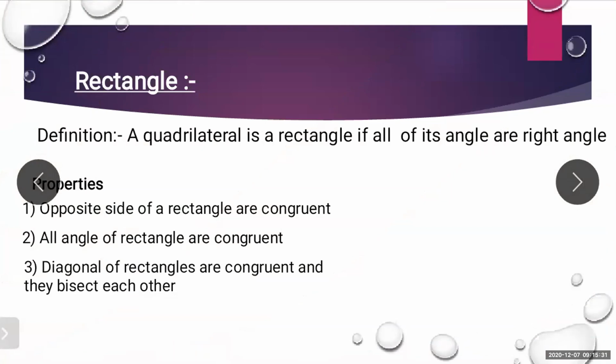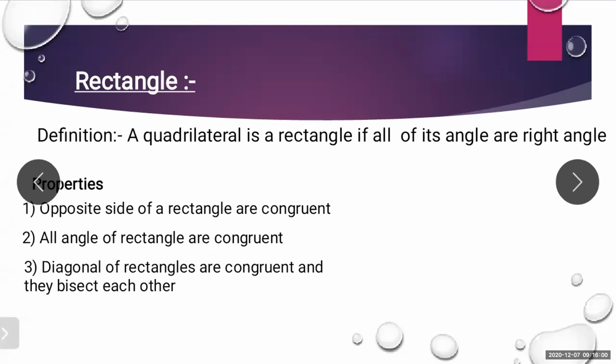Now let us see the first one, that is the rectangle. What will be the basic definition? When can you say that a particular quadrilateral is a rectangle? Yes, if all of its angles are right angles. I can't say that in a rectangle all the sides are equal.